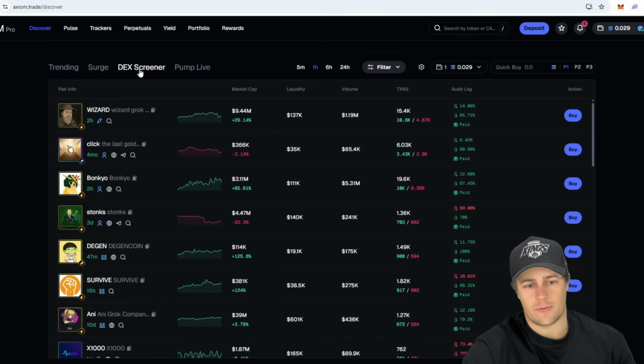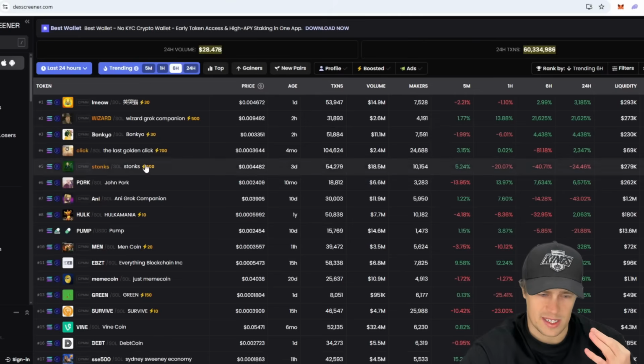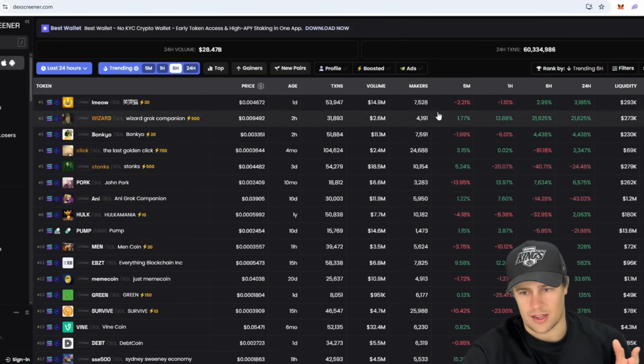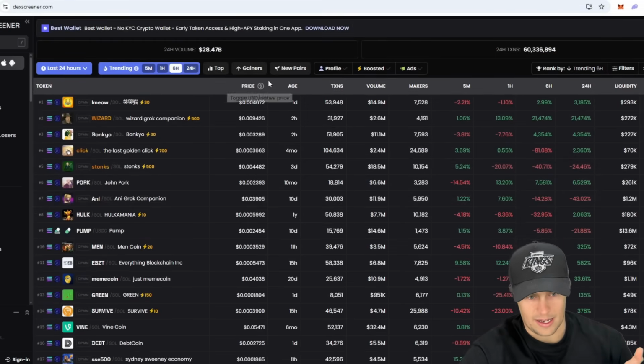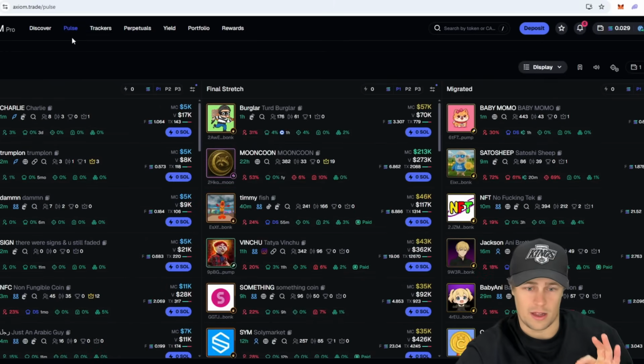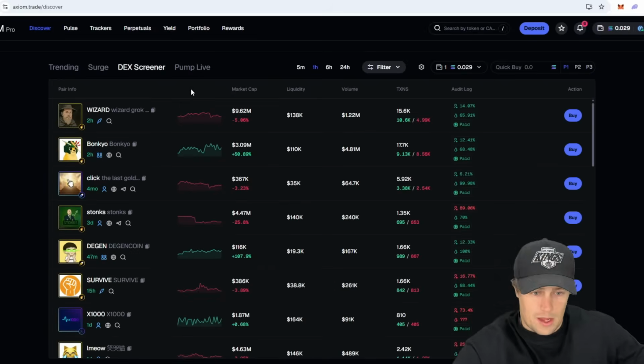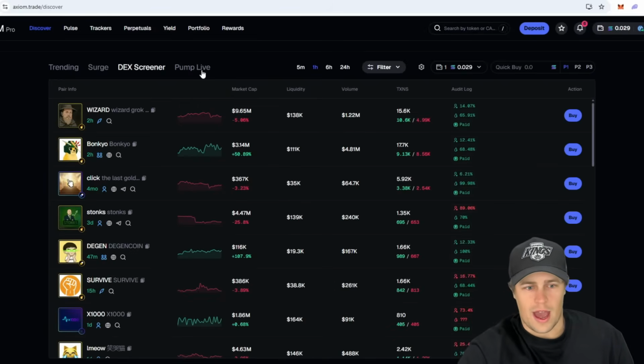Dex Screener here, which is basically just your Dex Screener built into Axiom. So as you can see, this is a lot more advanced. This is basically your standard Dex Screener page that you would get just going on Dex Screener here like I am, right? So Axiom has all these different kinds of sectors, and you've got Pulse, which we will be speaking about a lot in a second here. You've got trackers, wallet trackers, your portfolio. You can do things a lot easier like that, right? The most important section you have here on Axiom in finding these coins is Pulse.